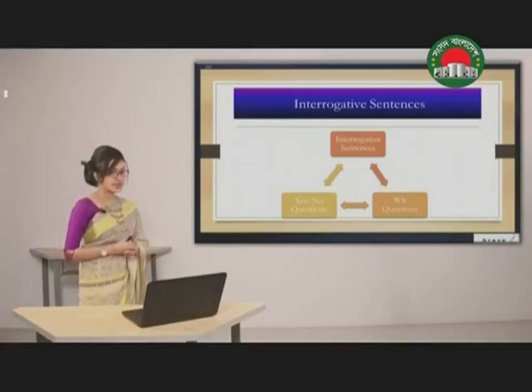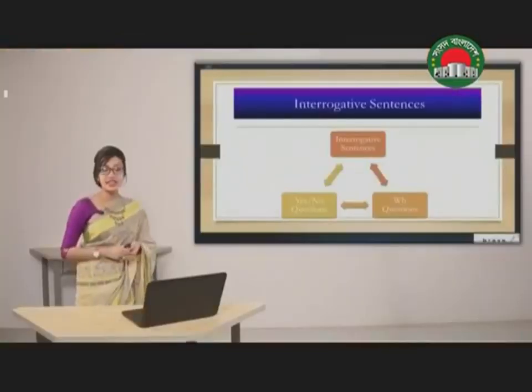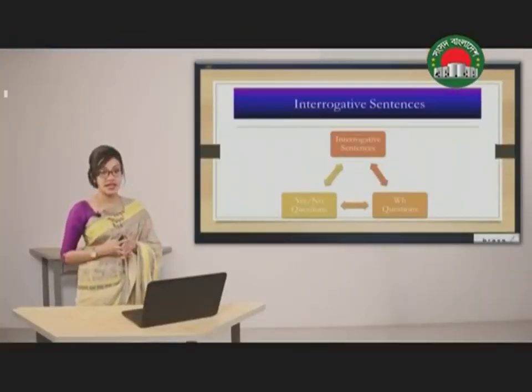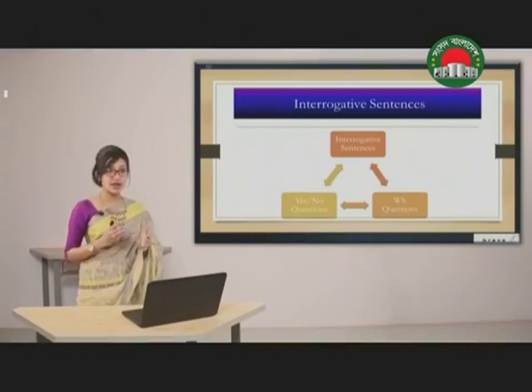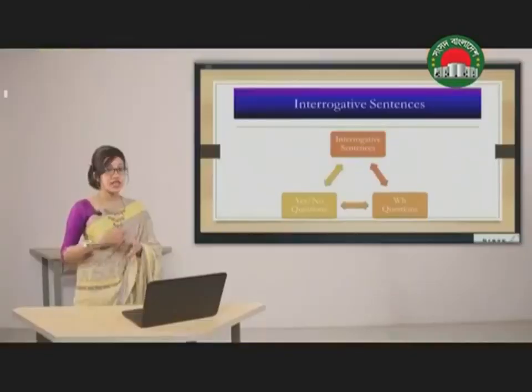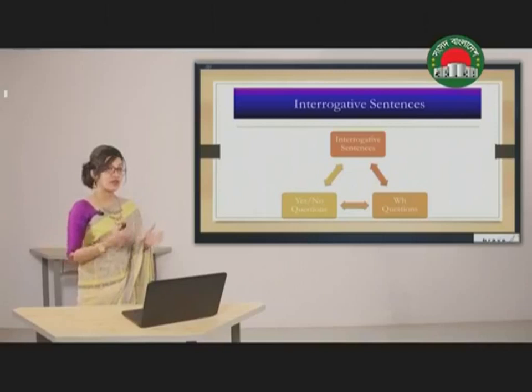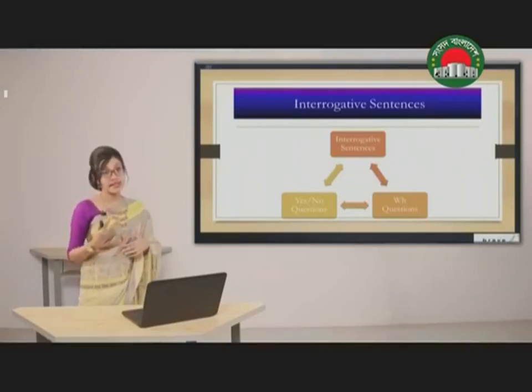Look at this chart. As you can see, there are two pictures given here. And interrogative sentences have been divided in two ways. That means a question can be asked in two ways. The first way is to ask a question by yes/no question and the second category is WH questions, which means that interrogative sentences can be of two types. Question can be of WH or yes/no.